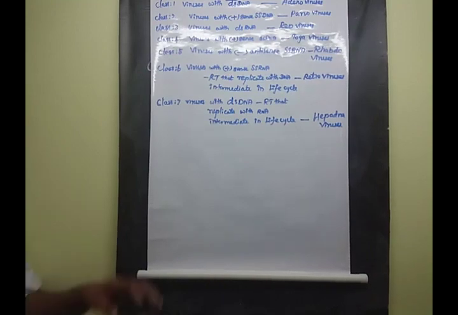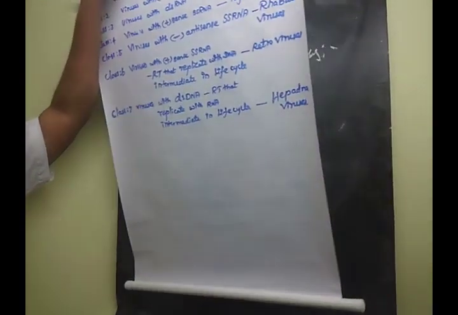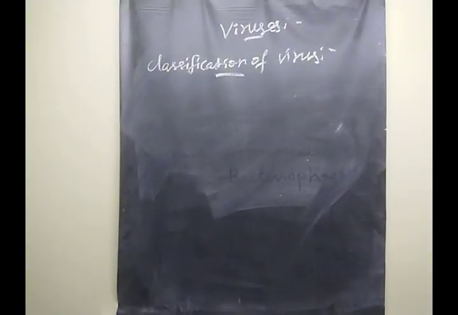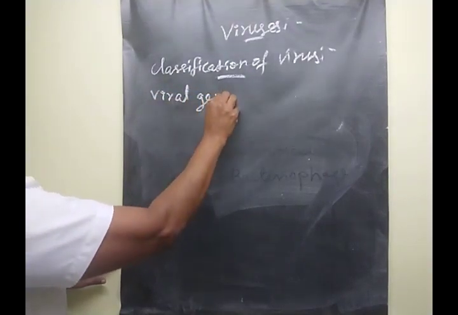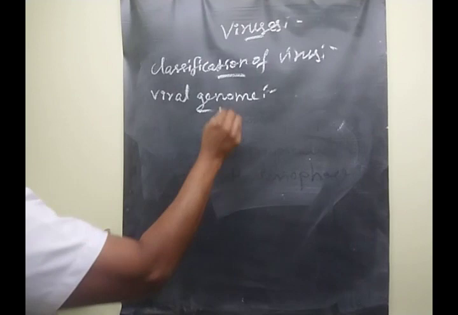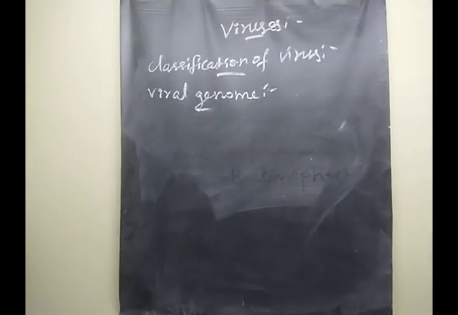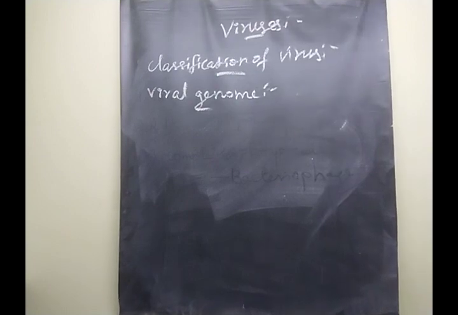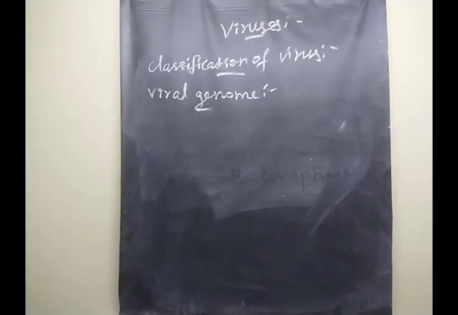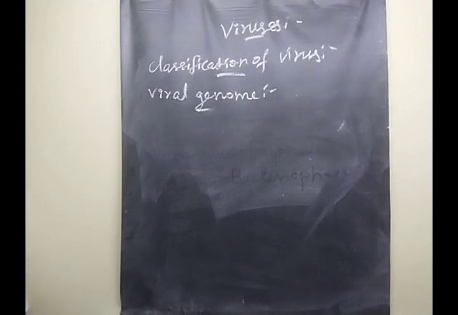The next one, we are moving to the next topic, viral genome. Viral genome. Okay. First, listen, children. Viral genome means, here the virus possesses only one type of nucleic acid. Either that is RNA or DNA molecule.